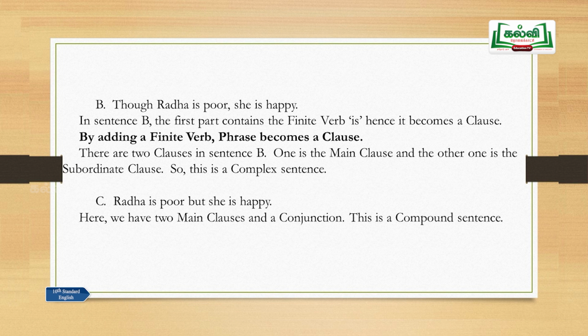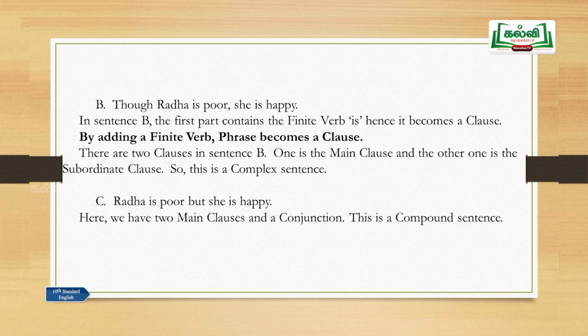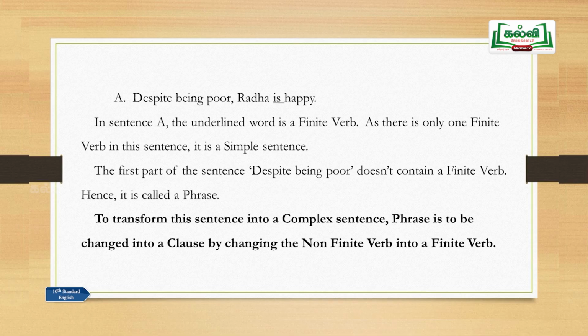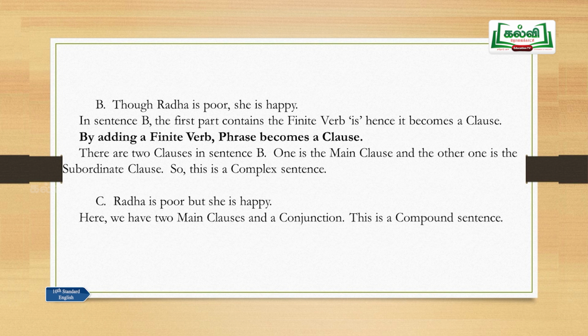I have already explained all these. Let me move on further to sentence C. Radha is poor but she is happy. There are two sentences here, again two verbs, is. Radha is poor, that is a complete meaningful sentence, that is a main clause. She is happy, again it also gives a complete meaning, so it is also a main clause, and but is the conjunction. When you have two main clauses with one conjunction, you have a compound sentence. So, sentence A is a simple sentence. We have transformed that sentence into a complex sentence, that is sentence B, and the same sentence has been transformed into a compound sentence, that is C. I have just shown you how to change a sentence from simple to complex and compound.